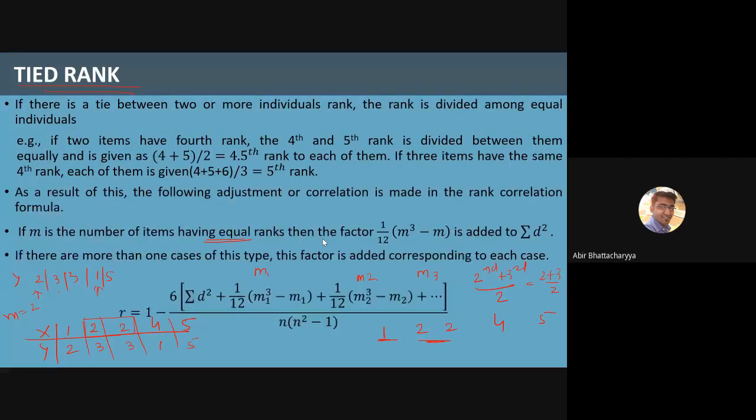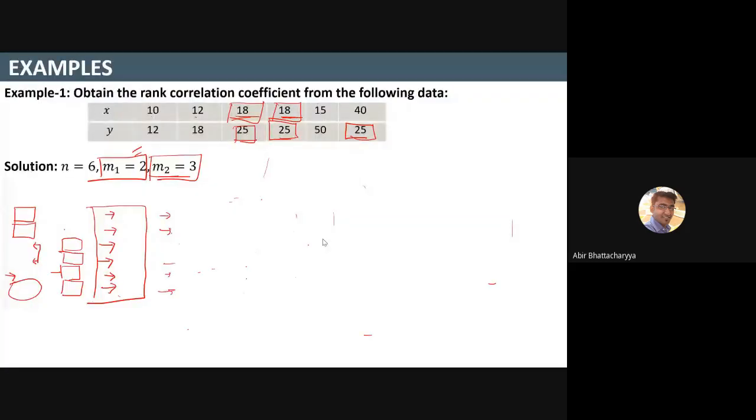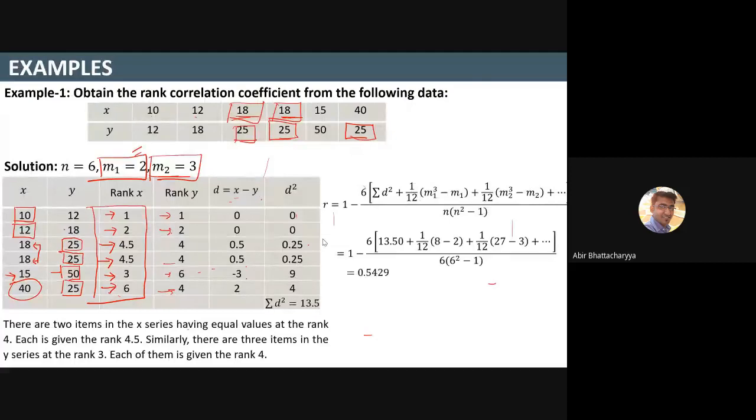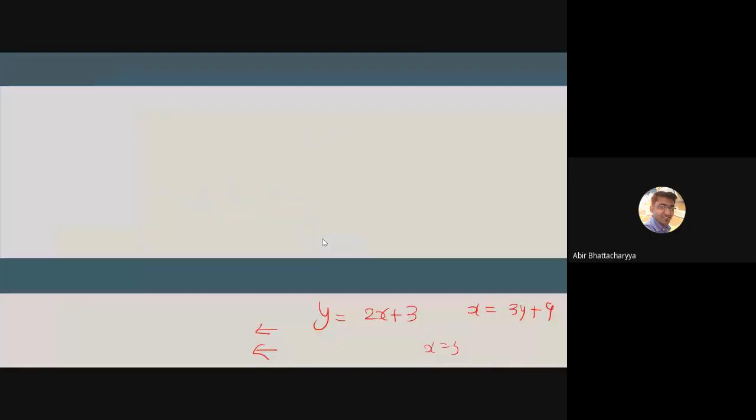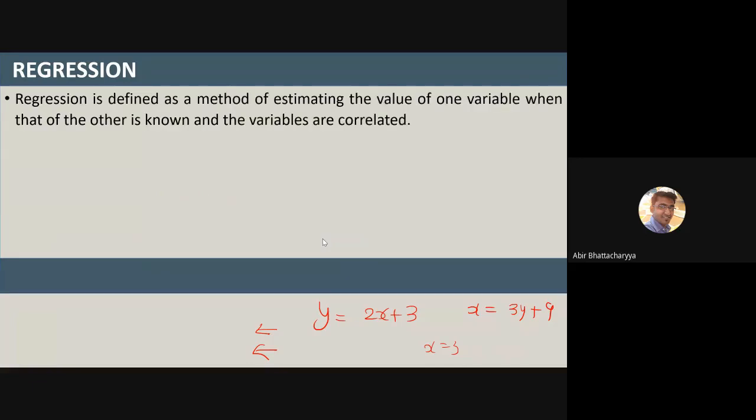Today I'm going to start with regressions, the last topic of this chapter. After that, I will give you the assignments and the deadline as well, because for so many days I could not give them to you.